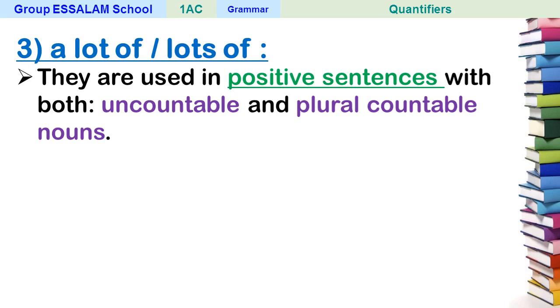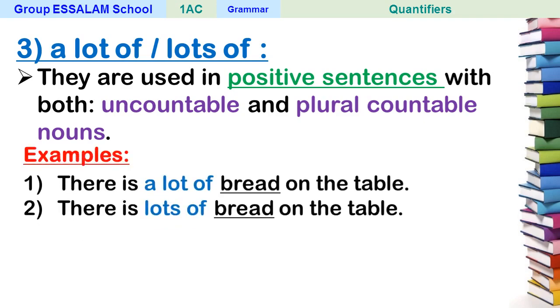Just positive, affirmative sentences. We cannot use them in questions and negatives. They are used with both uncountable and plural countable nouns. Let's see some examples. Number 1, there is a lot of bread on the table.